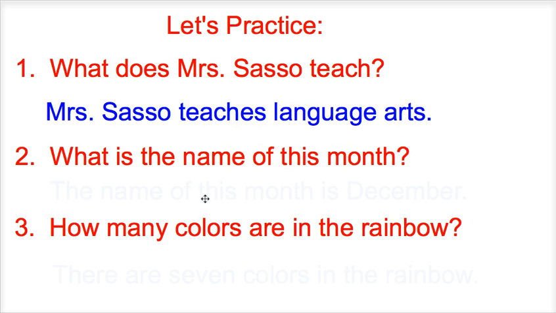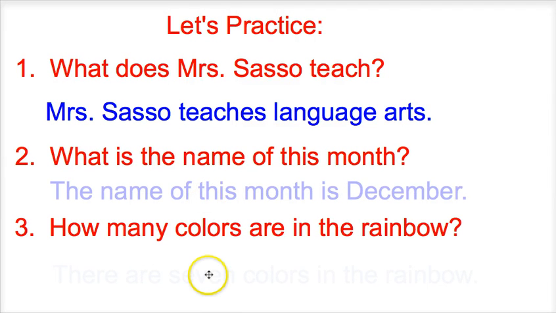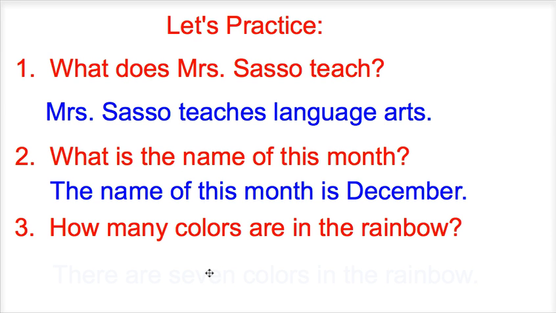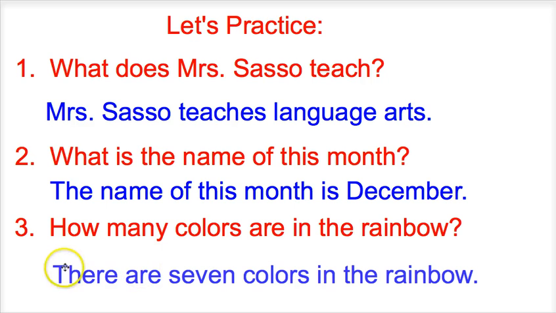What is the name of this month? Try it out now. How would you answer that question? That's right. The name of this month is December. How many colors are in the rainbow? There are 7 colors in the rainbow.